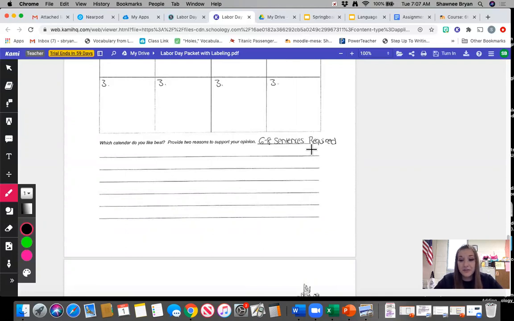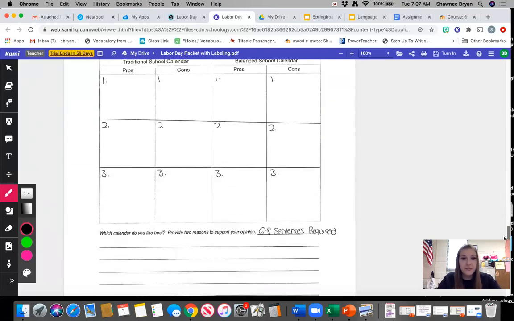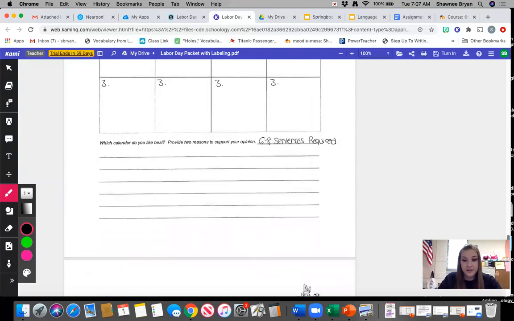Again, this is purely an opinion paragraph. Based on what you read, would you prefer to have a traditional school calendar or a balanced school calendar? As long as you provide reasons, your answer is correct. And feel free to use some of the information that you put up here on the chart within your paragraph, okay?